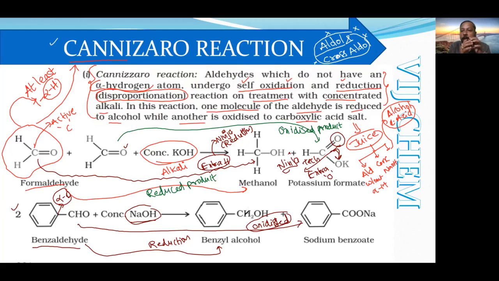So ultimately, finally, what we can say: Cannizzaro reaction is disproportionation. Disproportionation means oxidation and reduction take place in the same type of molecule to give the oxidized product, carboxylic acid, and the reduced product, alcohol. The oxidized product will mostly be the salt of the carboxylic acid. And further, in presence of concentrated alkali, they should not have at least one alpha hydrogen. That is called a Cannizzaro reaction.